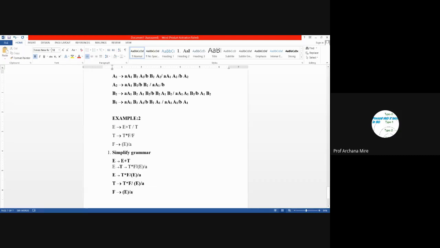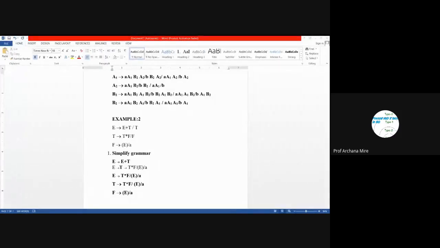And then we need to check whether a non-terminal is reachable or not. Here E leads to E plus T, E and T are both reachable. Then there exists T leads to T into F, so even F is reachable. And since F can be terminated with the production rule F leads to A, again T can be terminated with T leads to A, and E can be terminated with E leads to A. So all productions are useful productions. There doesn't exist any useless production. And then we will be applying the next step of GNF conversion.